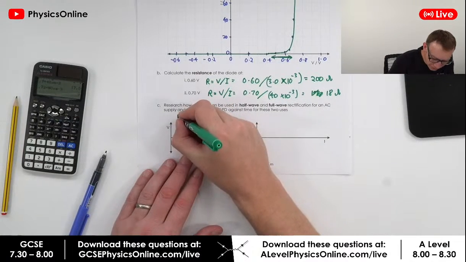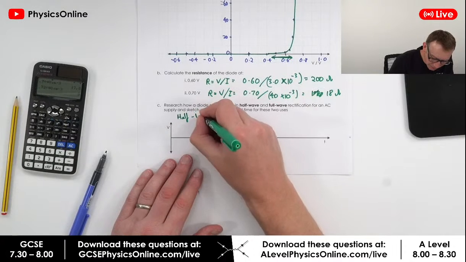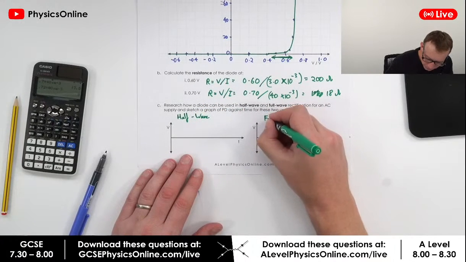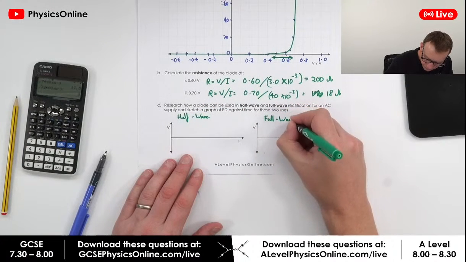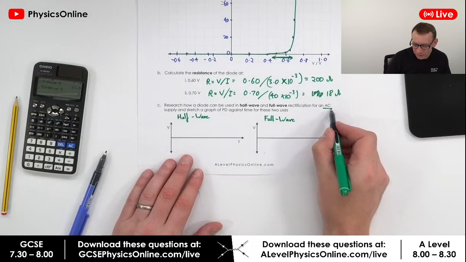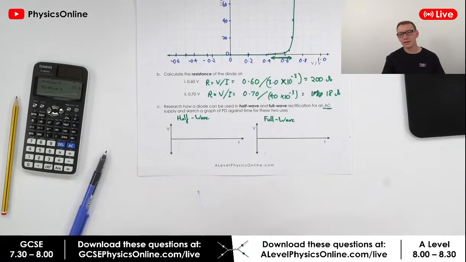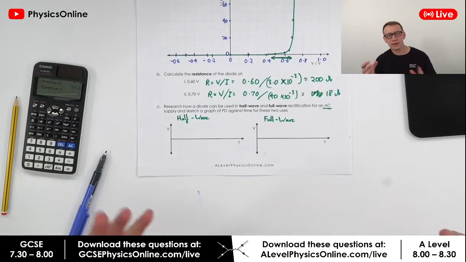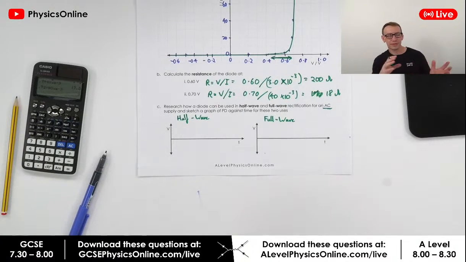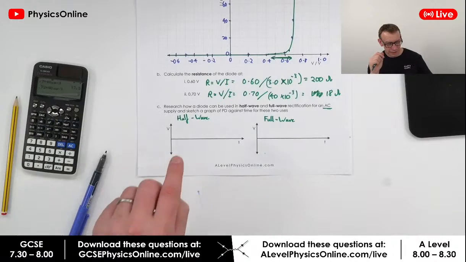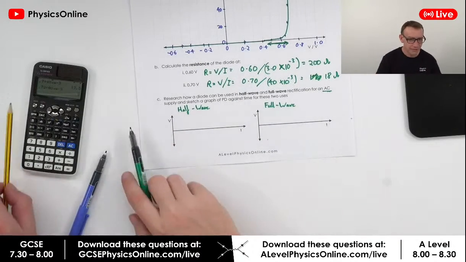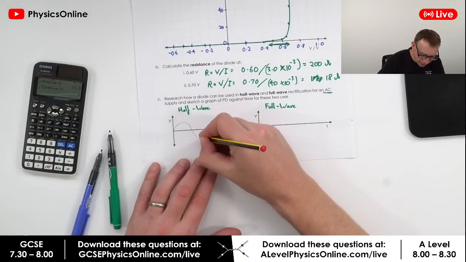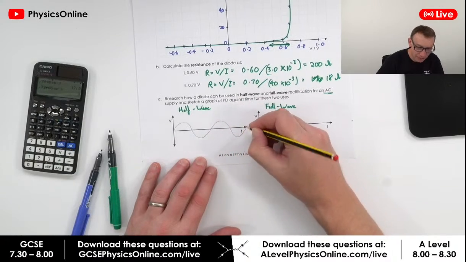Okay, there's two sorts of things where we can either use half wave or full wave, and this is basically for an AC supply to turn it into a DC supply. Now alternating current is where the electrons are moving side to side, but they're still transferring energy around that circuit. If you've got half-wave rectification, what we start with is our AC signal, which looks a bit like this.